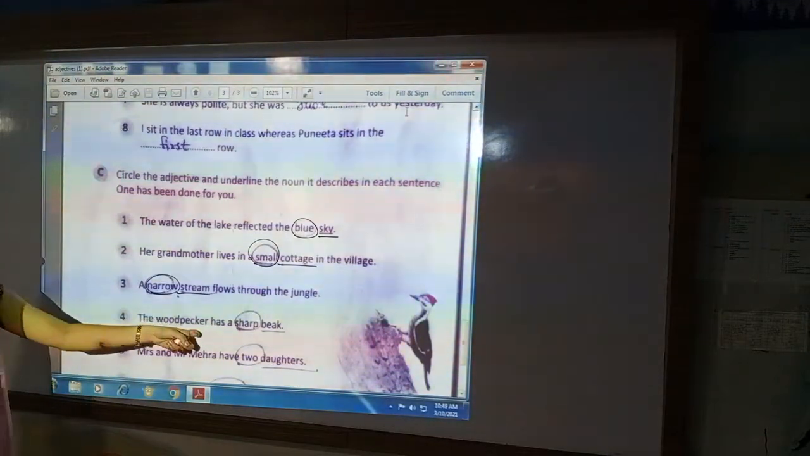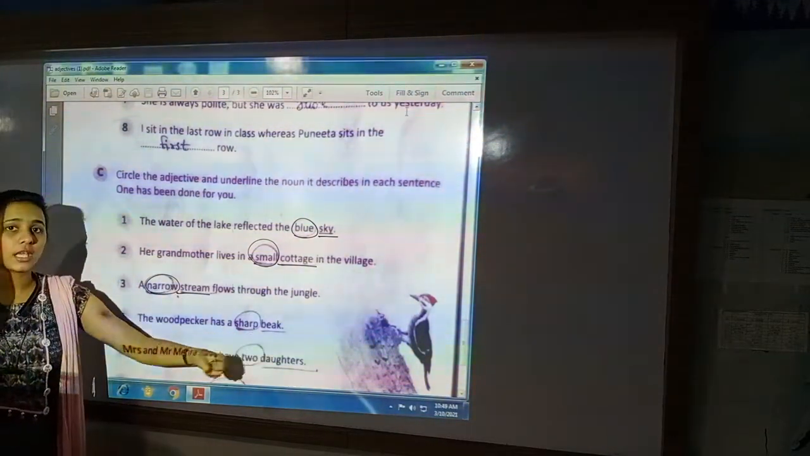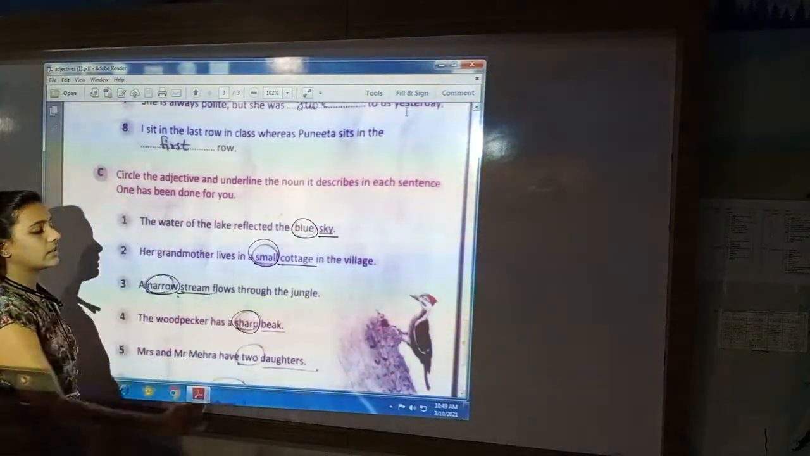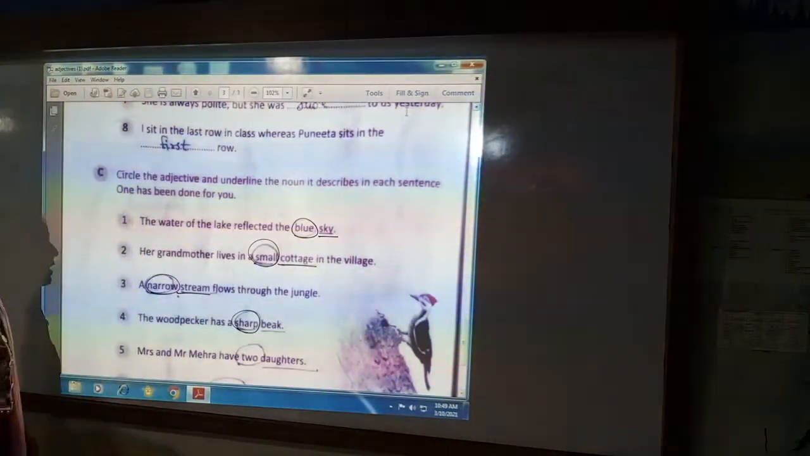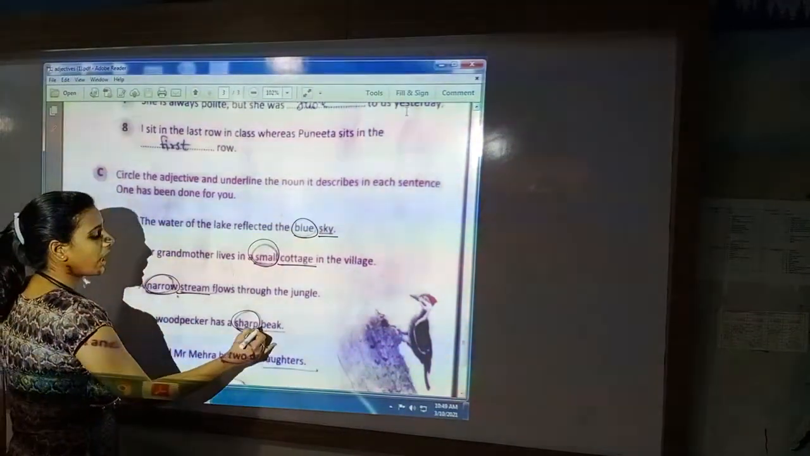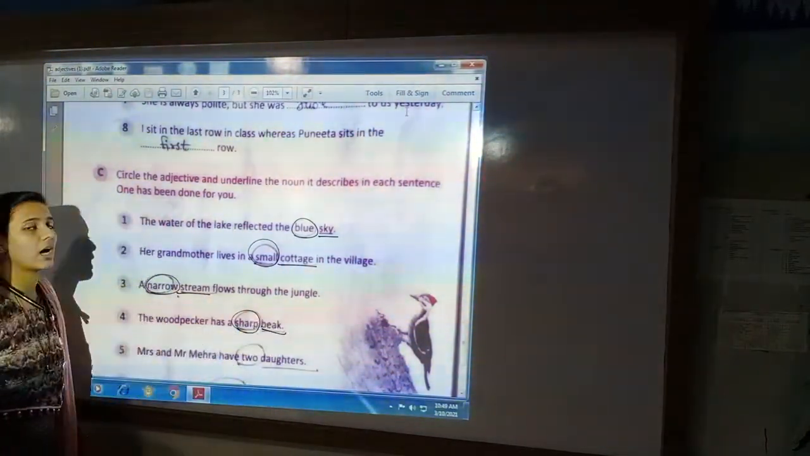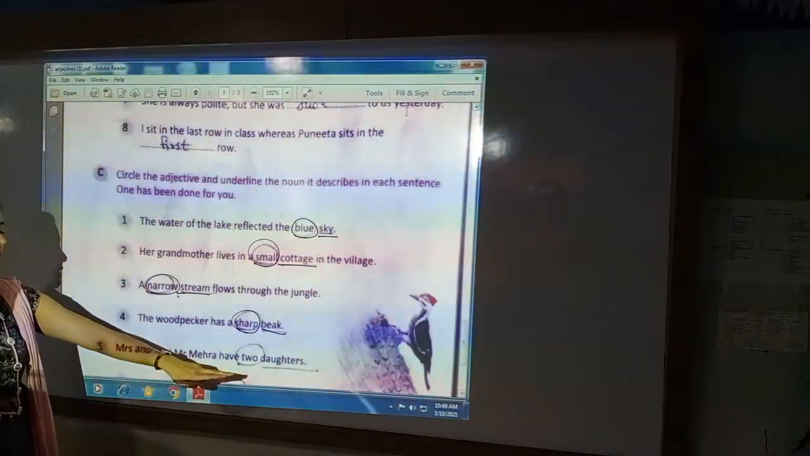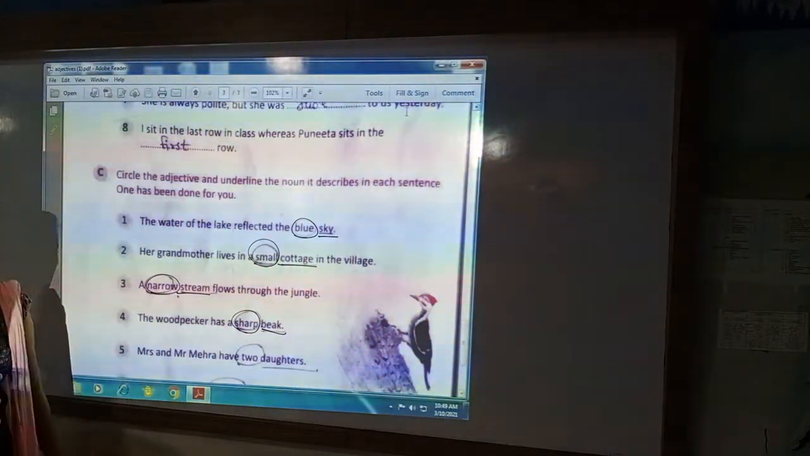The woodpecker has a sharp beak. How is the beak? Sharp. Sharp is our adjective. And what is sharp? Beak is our noun.